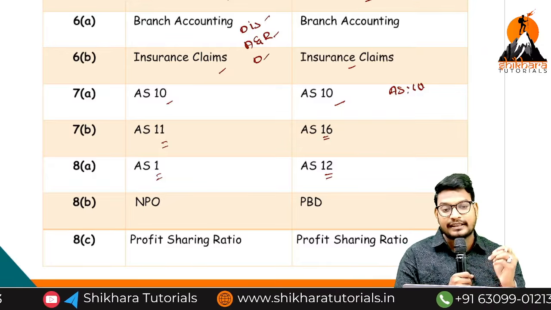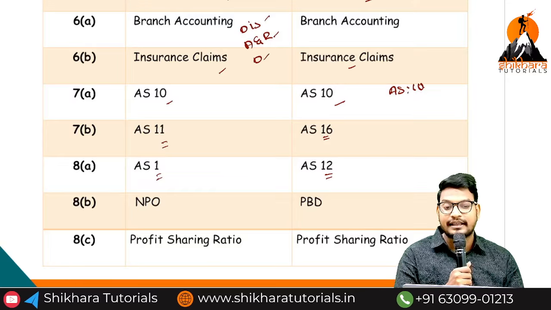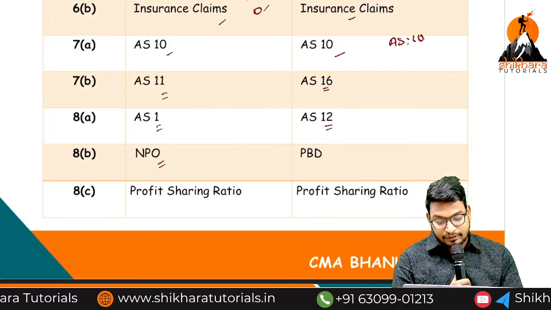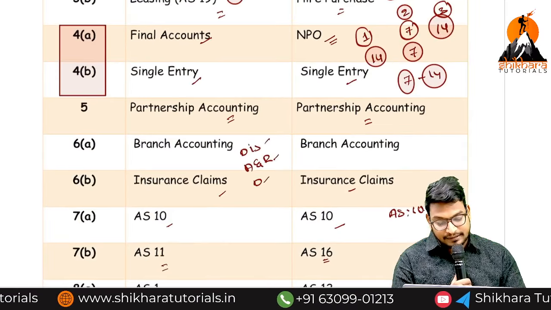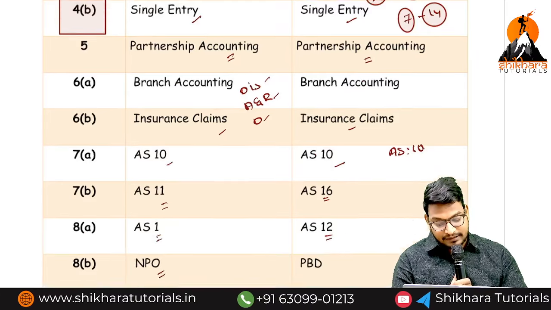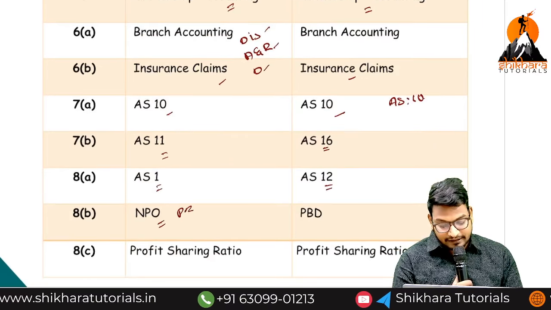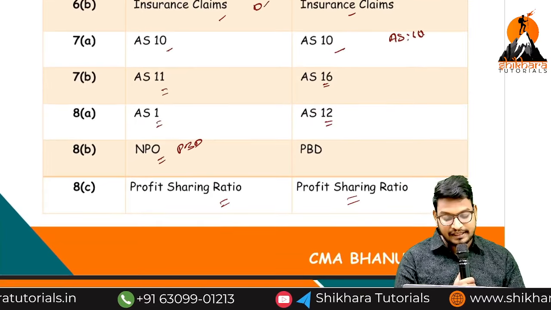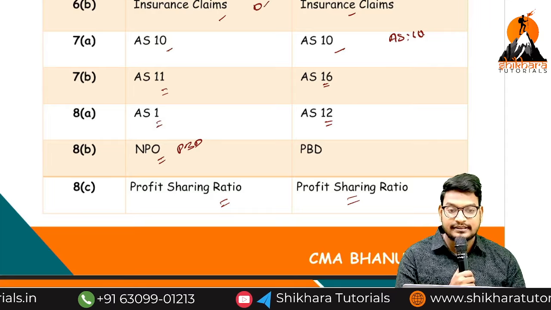Plus, don't forget to read the differences between AS and Ind AS. Okay guys? And next, they may ask here NPO. If they asked NPO for 7 marks here, then here they will ask the PBD, definitely. NPO or PBD. And next one, profit sharing ratio, surely they will ask in this attempt. So this is my scenario.